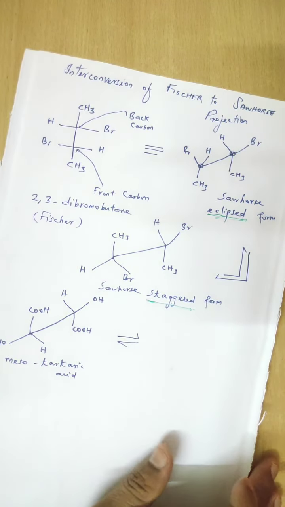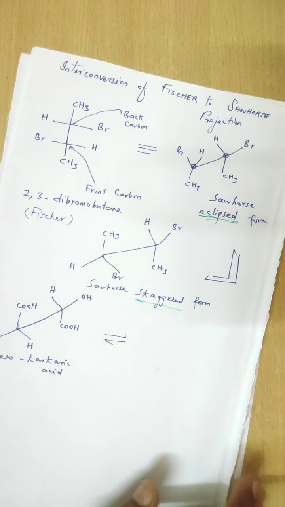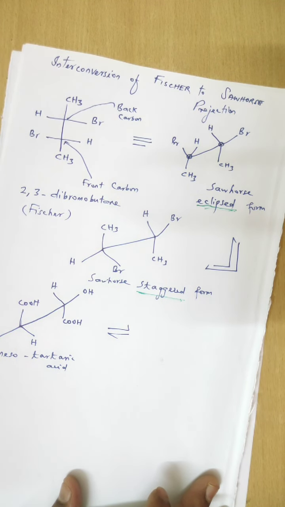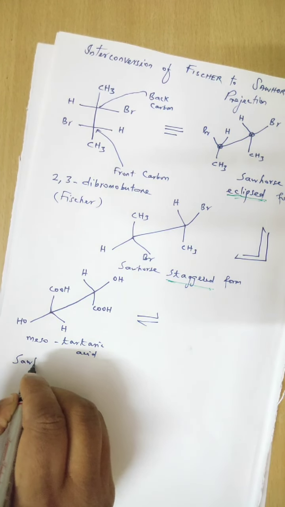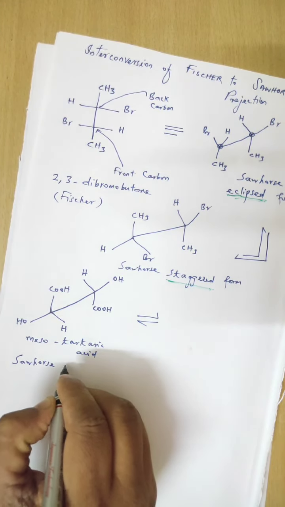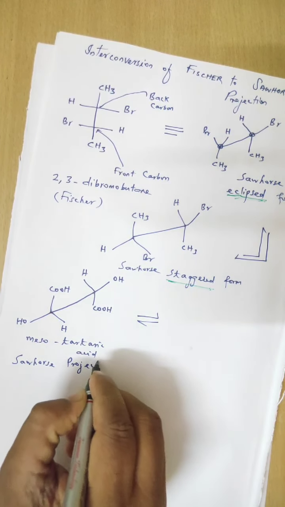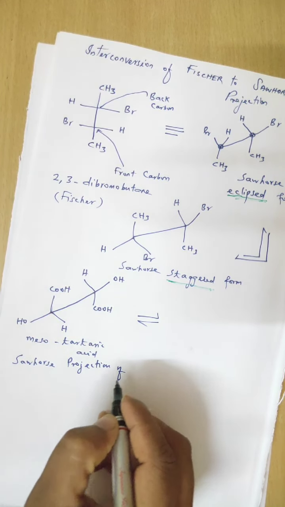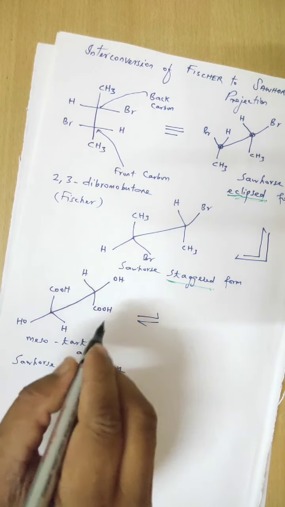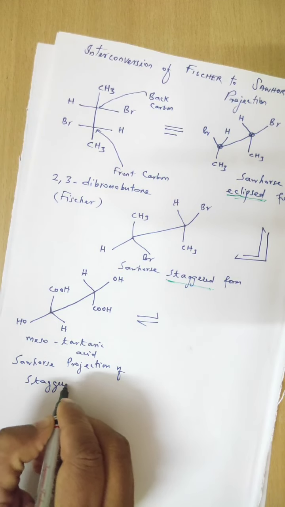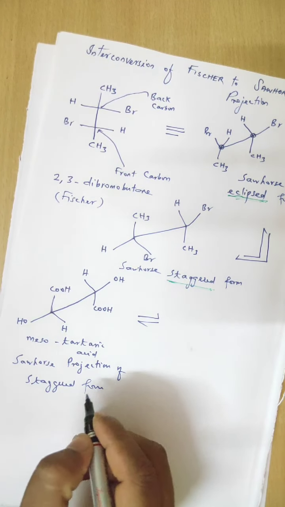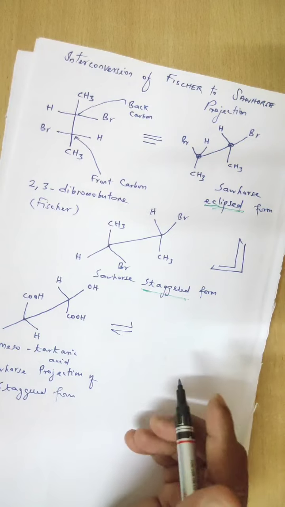We convert to two forms. One is the Sawhorse eclipsed form. The Sawhorse projection of the staggered form can be converted into the eclipsed form.